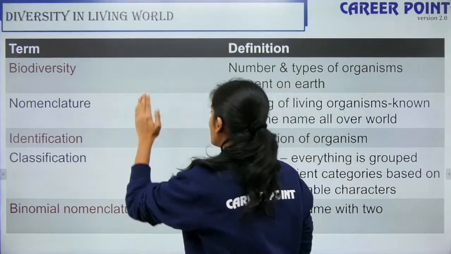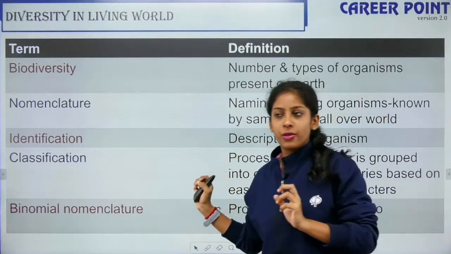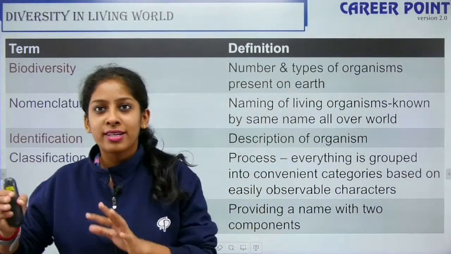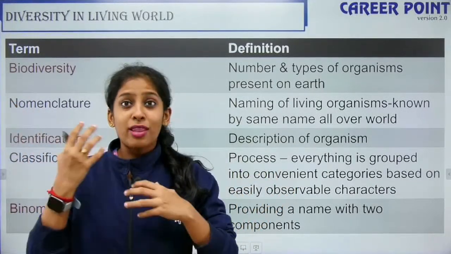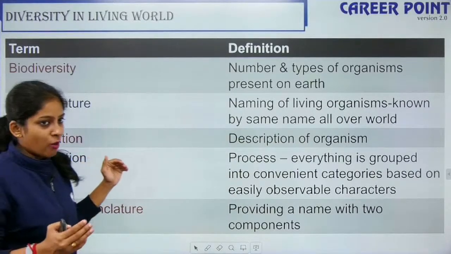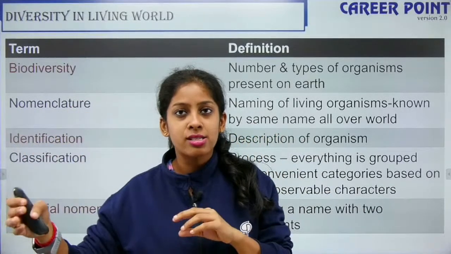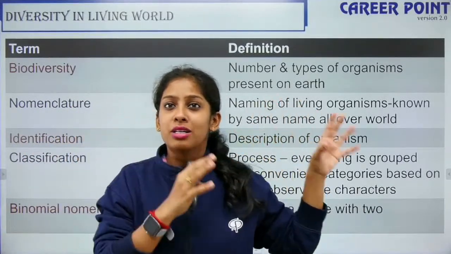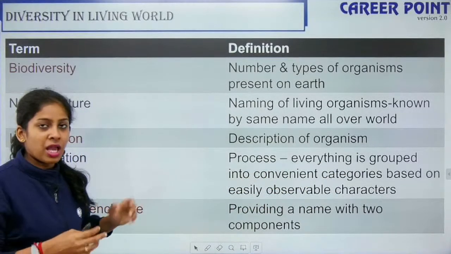First you have to identify, you have to have a description of the organism. If I want to name an elephant, first of all I look into how big the organism is. What are the features of the organism, right? Then I'll classify whether it comes into huge mammals, whether it comes into the microorganism category, whether it comes under birds, so I will classify, right? So that is classification. And how do I name?